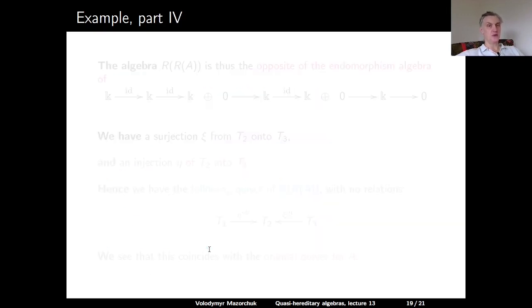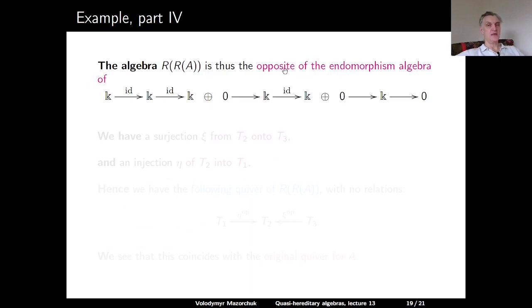So now the Ringel dual of the Ringel dual of A is the opposite of the endomorphism algebra of T1, T2, and T3. This is our T1, that's a three-dimensional indecomposable module, that's T2, it's P3, and this is T3, which is L3. Here we have a surjection from T2 onto T3, which we call Xi, and an injection of T2 into T1, which we call eta. There are no relations because we cannot compose eta and Xi.